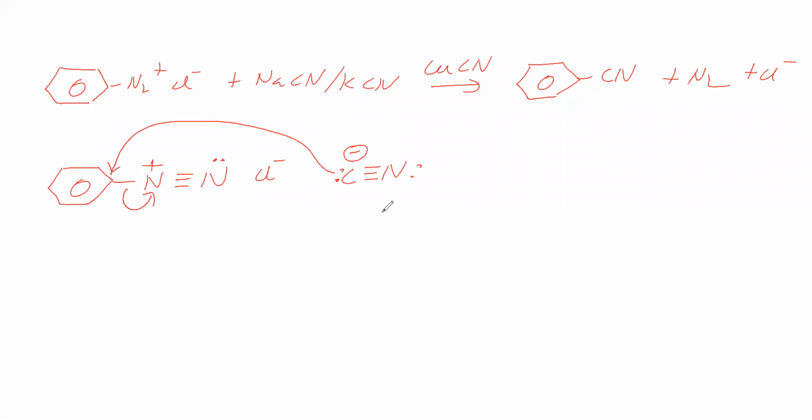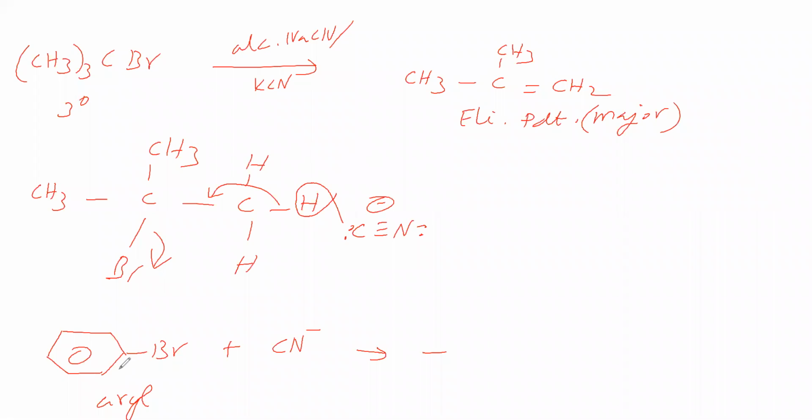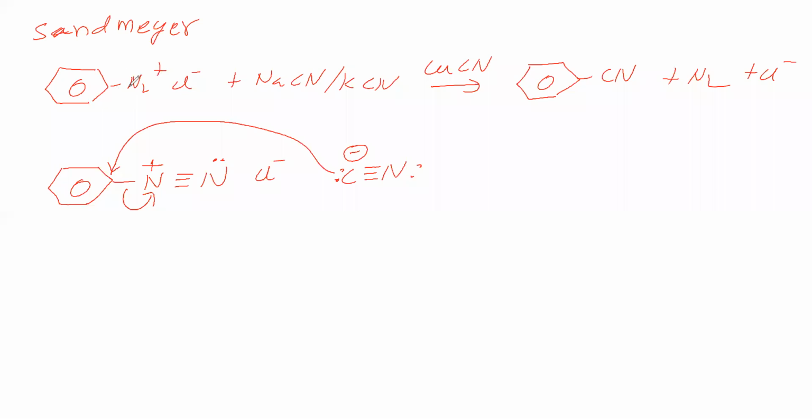So we can say that it is a substitution reaction. This reaction is called the Sandmeyer reaction. So aryl cyanides can be prepared by this method, not by the previous method. So taking aryl halide and converting into aryl cyanide is not possible, but taking a diazonium salt and preparing aryl cyanide is possible.